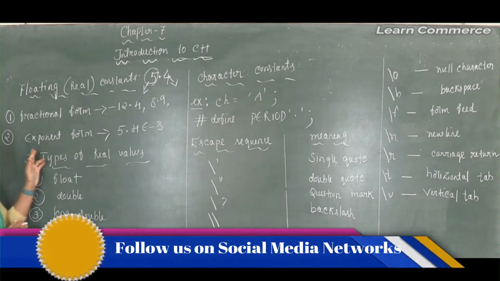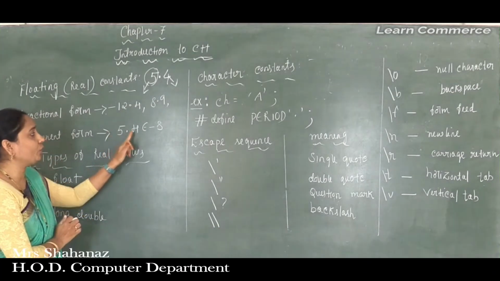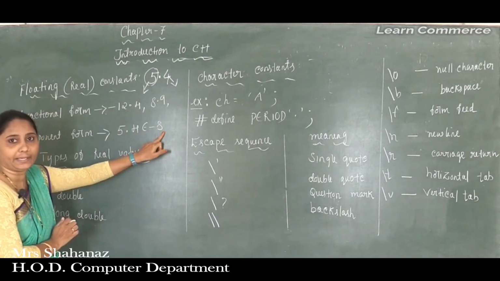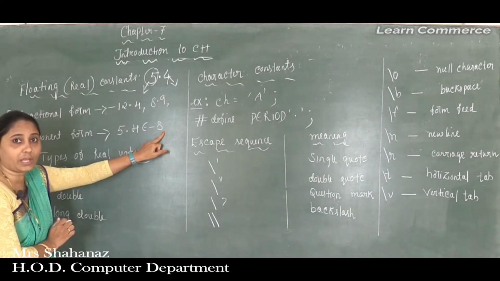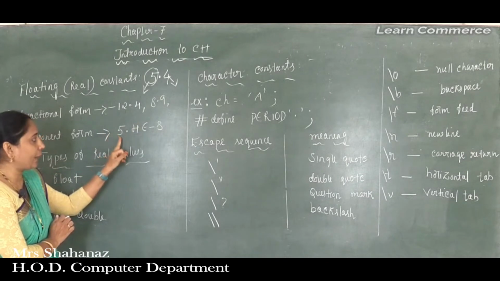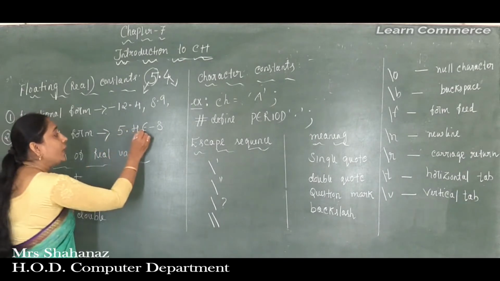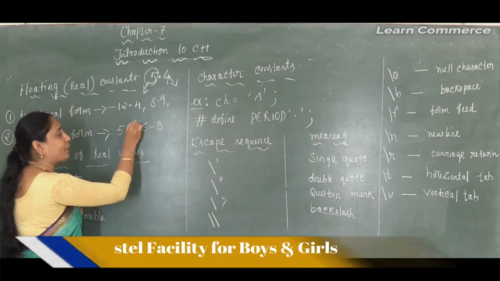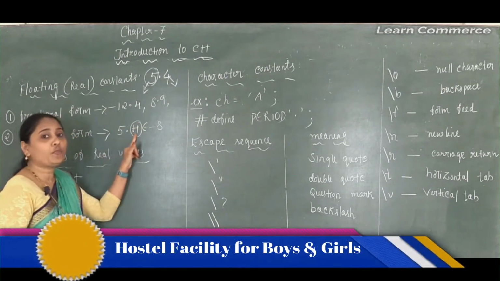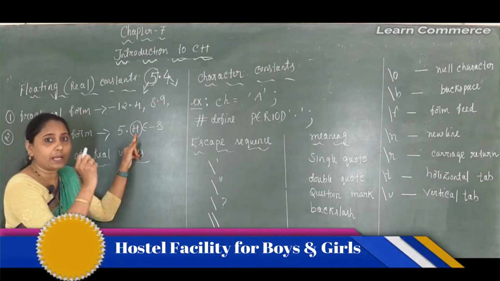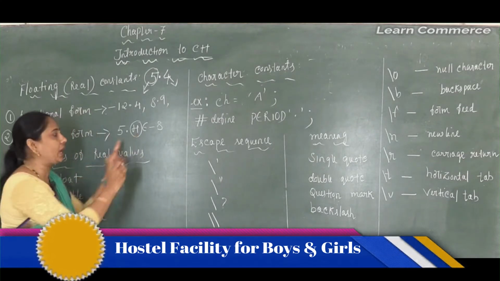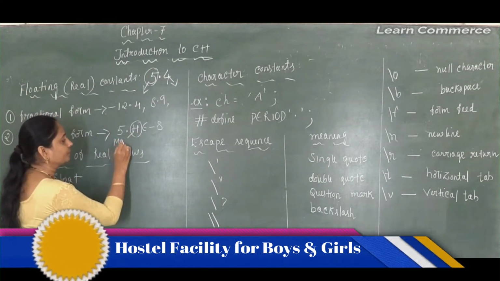One example is 5.4e-8. This is an example of the exponent form. Again, 5.4e-8. The number before e, that is 5.4, is called the mantissa.